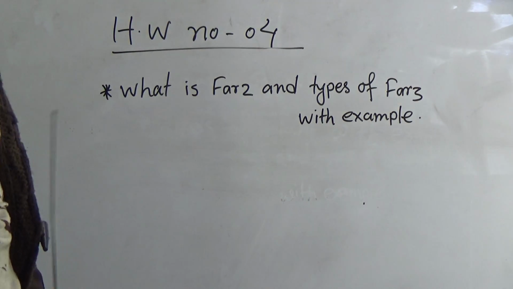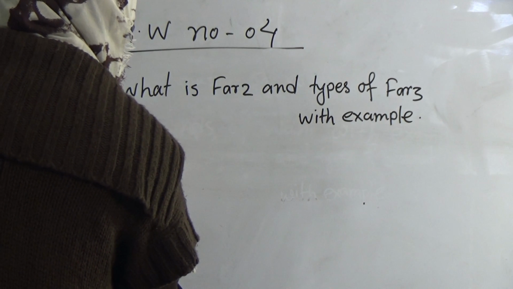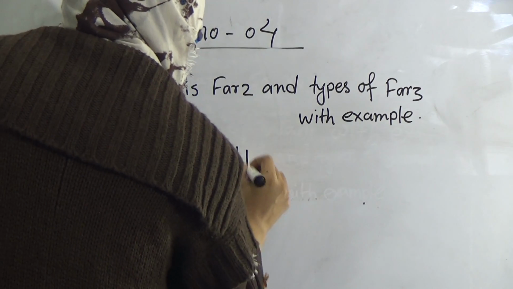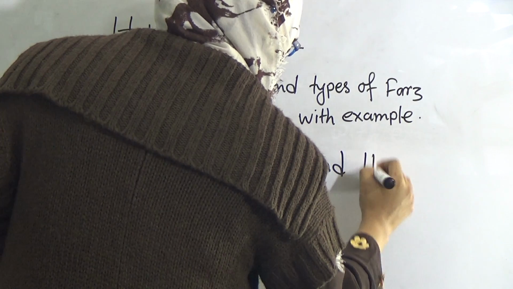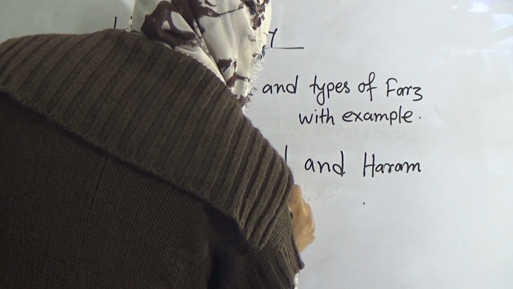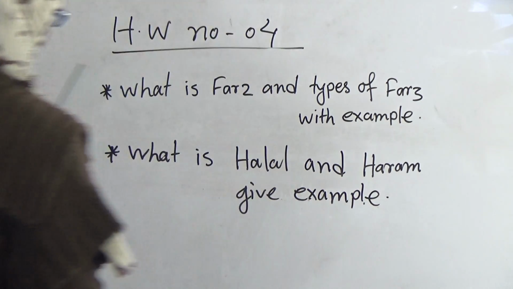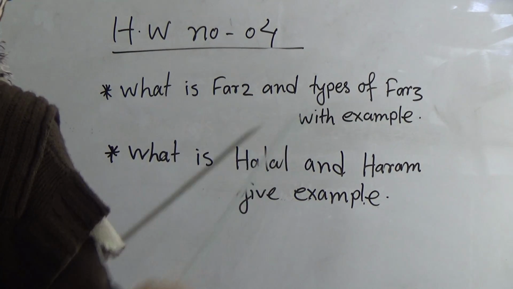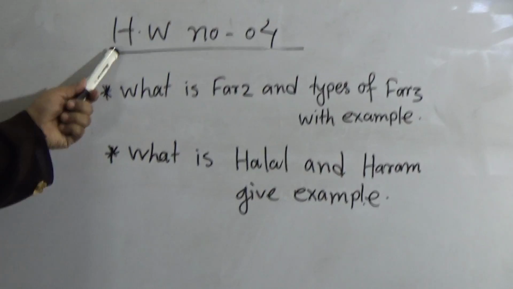What is halal and what is haram? Give example. You have to do this homework. First, the definition of fard and types of fard with example. Second, what is halal and what is haram? Give example. This is your HW number 4.